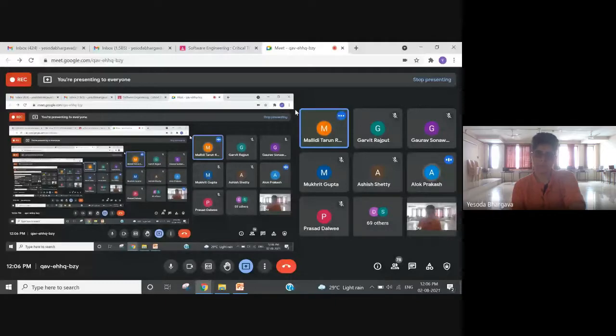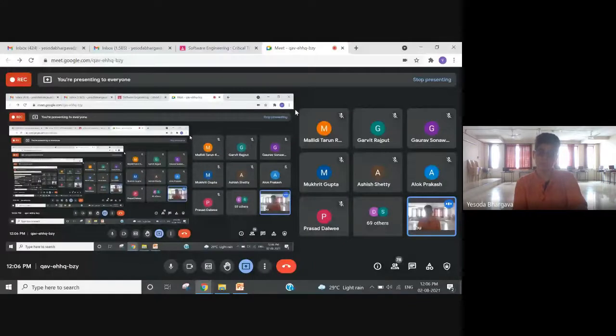Okay. Yeah, because of the systematic nature in which the software is developed using the waterfall model, unless and until it has been fully formed, we don't know about the product until it is tested at the last stage. Anyone else? Anything we are missing?